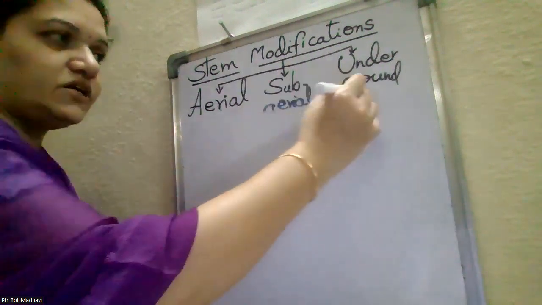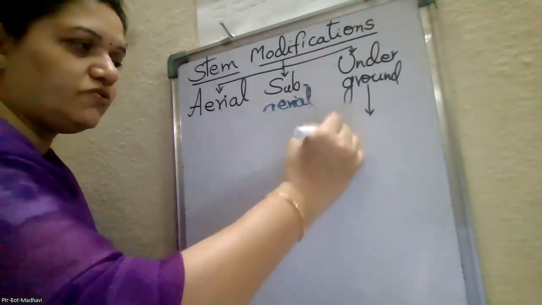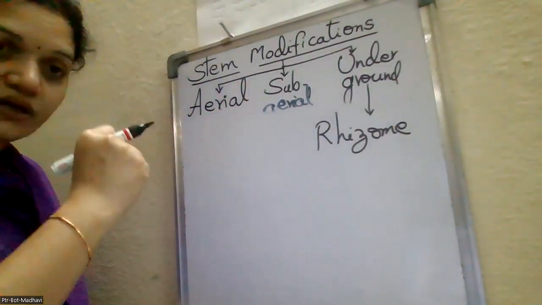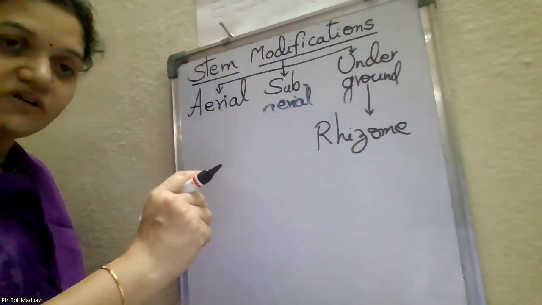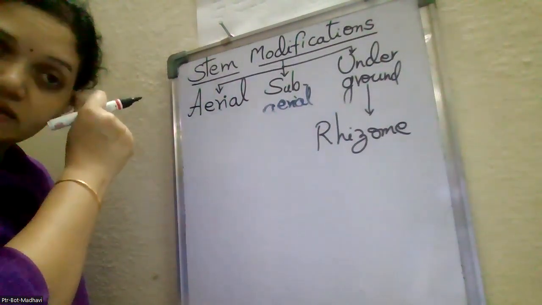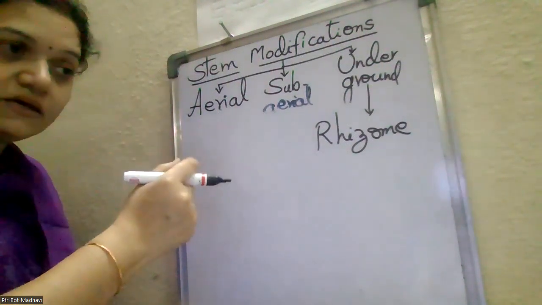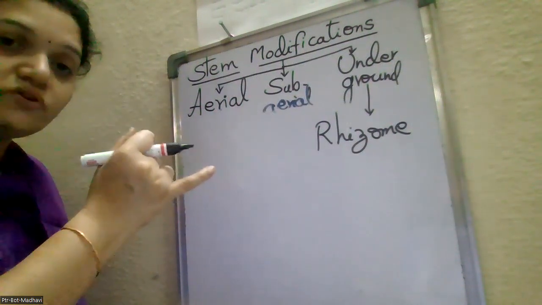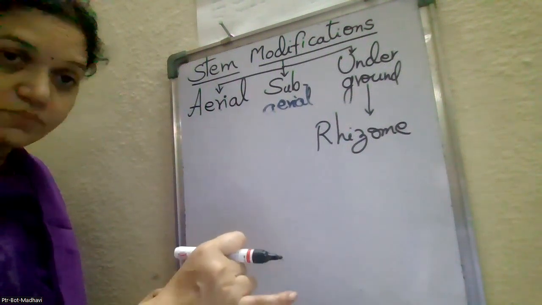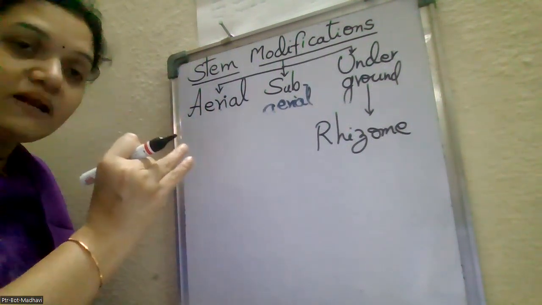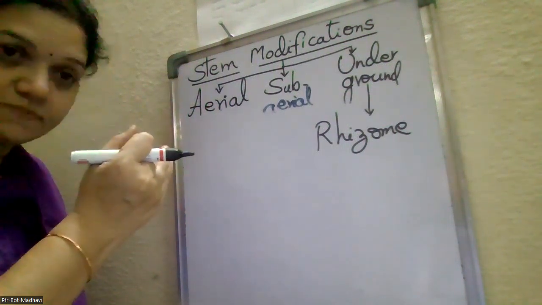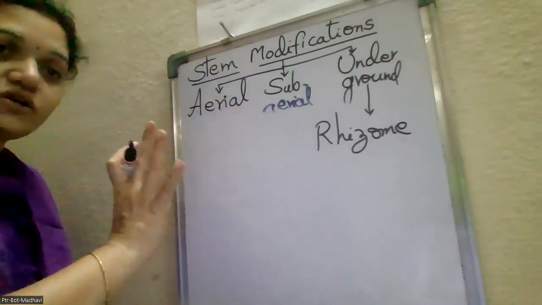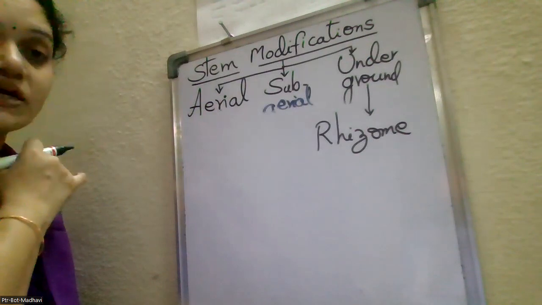Next, underground stem modifications. Underground stem modifications are of four types. When the stem is completely grown under the soil, it is called the underground stem modification. This occurs to avoid grazing by the animals. That is the first one. After that, vegetative propagation can be done very easily, and the plant does not need much space, and it can store a maximum amount of food material in it. These are the purposes for which the stem grows under the soil.